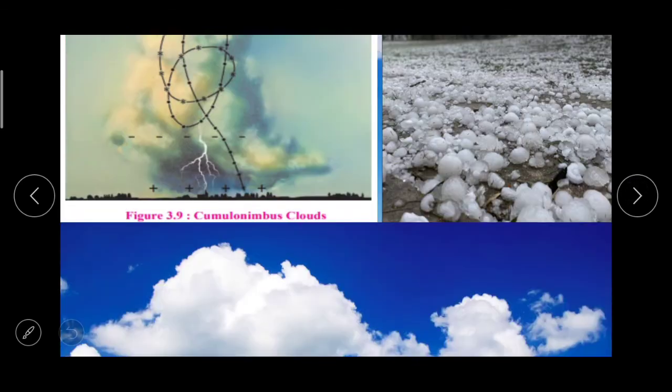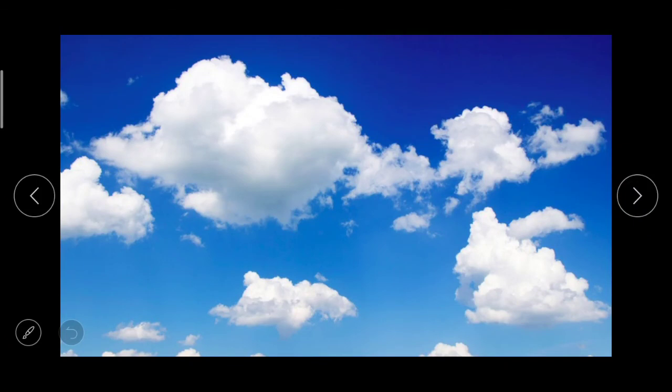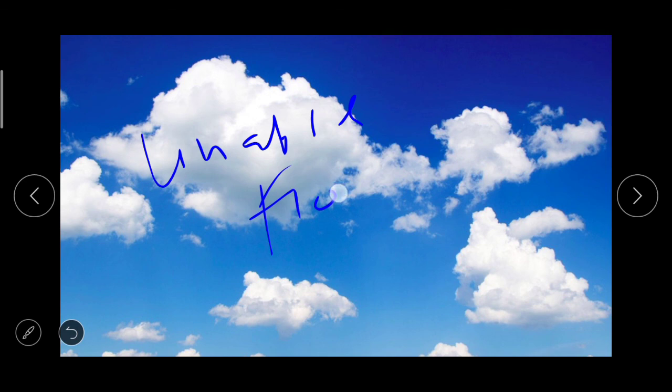So as compared to other clouds, the raindrops of these clouds are larger because they move up and down a lot of times and accumulate more and more water. So drops become larger and larger and are unable to float in the clouds because of their weight.